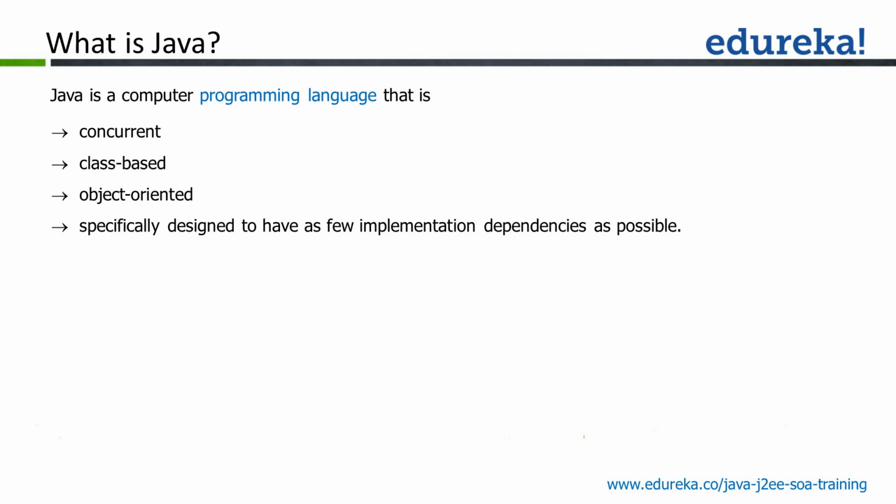When I talk about the term language, language is one medium by which we exchange our thoughts. As of now, we are exchanging our thoughts. I'm speaking in a language known as English where we are able to exchange our thoughts. In a similar way, programming language is one language with which you want to exchange your thoughts with your machine somehow. You want your machine to perform some task.